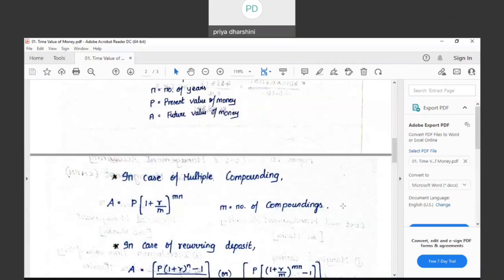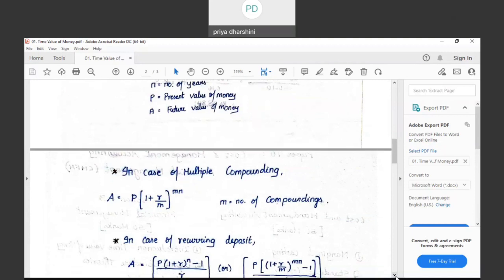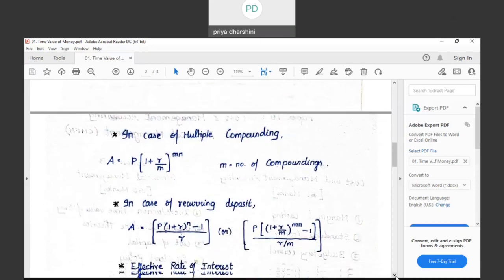This formula, A is equal to P into (1 plus R) to the power of N, and A is equal to P into (1 plus R by M) to the power of Mn, is applicable if the investment is made only one time, if the investment is a lump sum investment. Suppose the investment is made multiple times during the period in case of a recurring deposit. In such case, we call it an annuity.